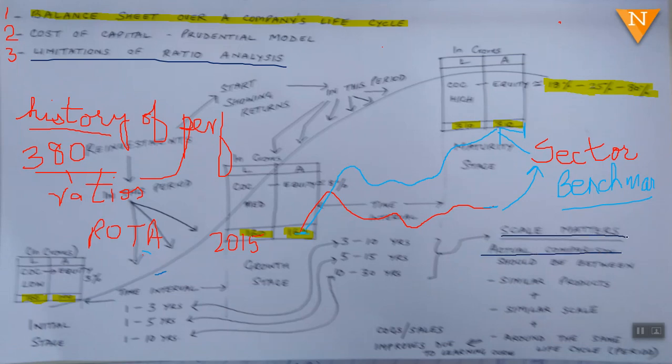I am here on this topic, limitations of ratio analysis. You cannot compare this scale company with this scale company. You need to keep the scale in mind. Now this is a 100 crore company and this is a 1200 crore plus company.